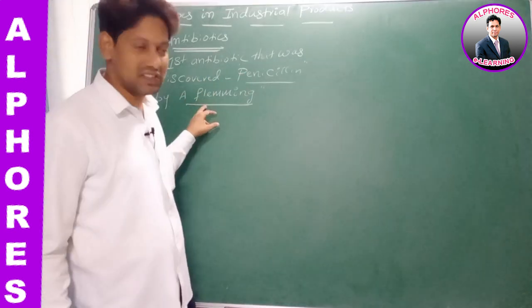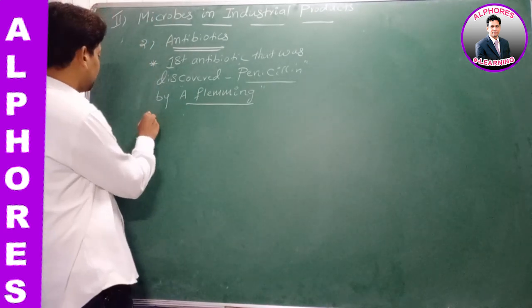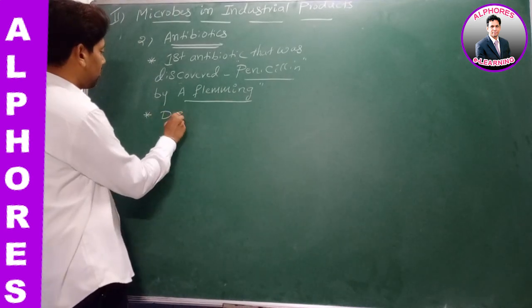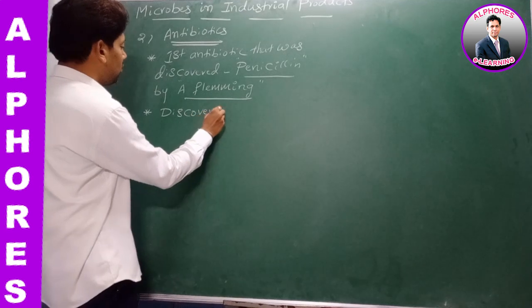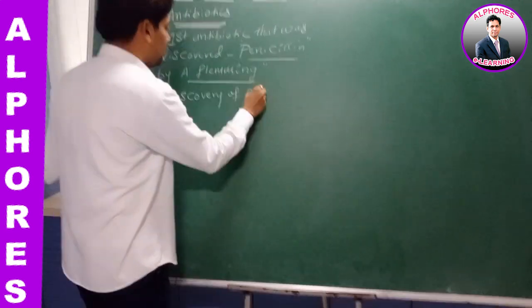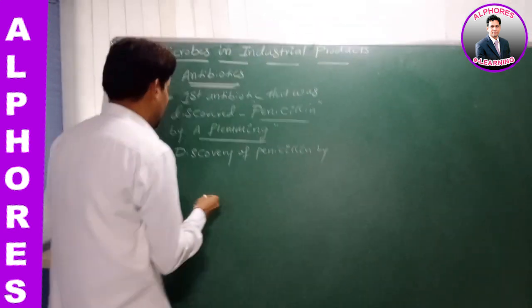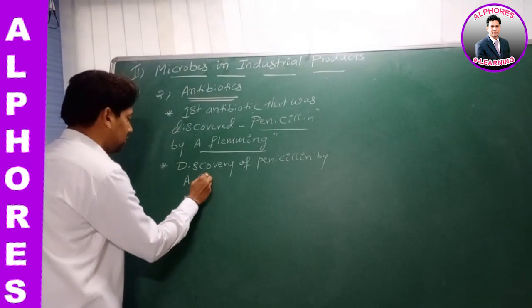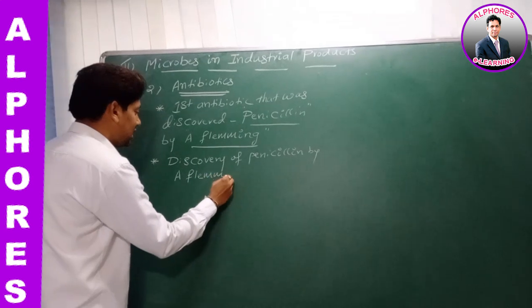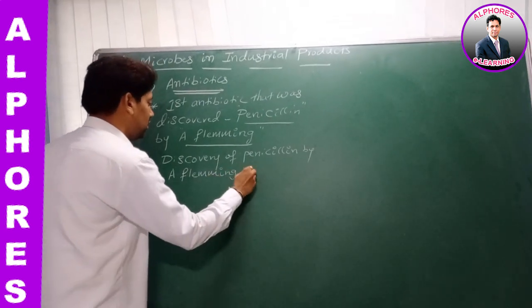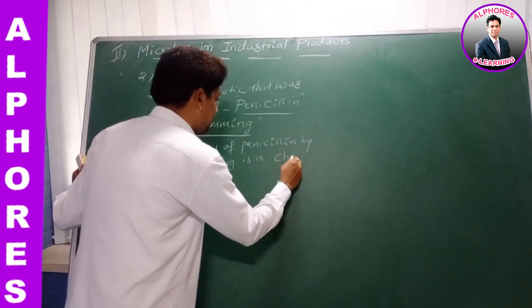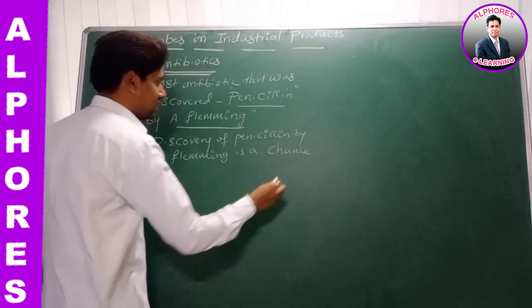is a chance discovery, right? Discovery of penicillin by Alexander Fleming is a chance discovery.